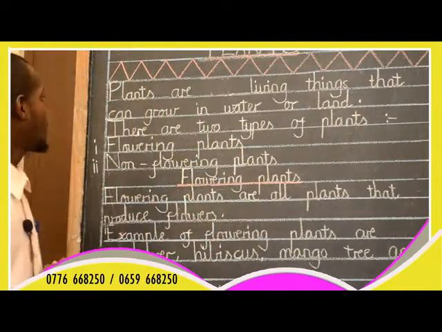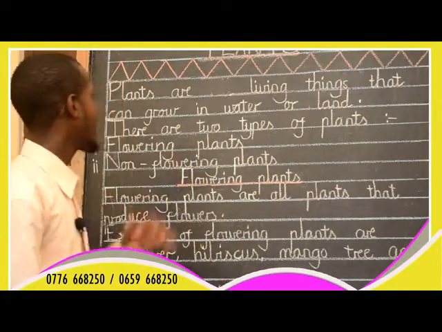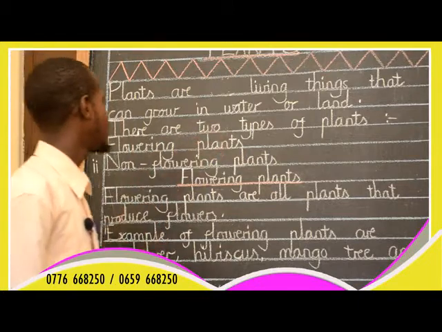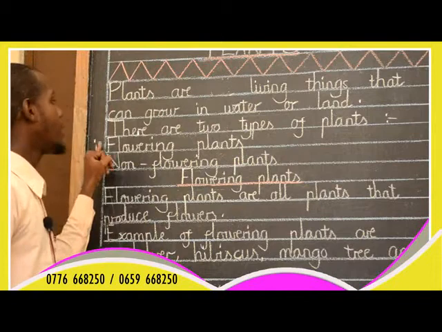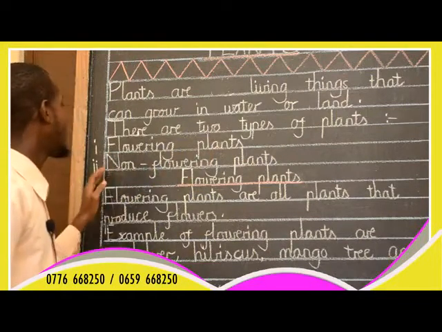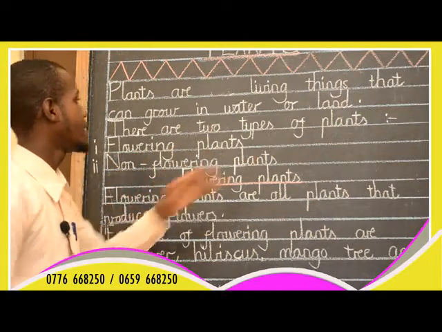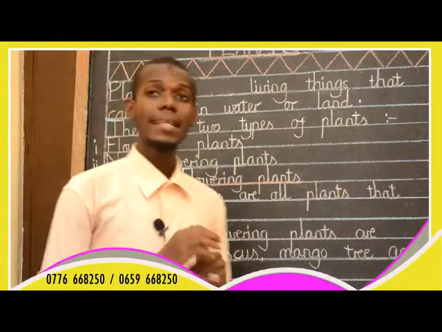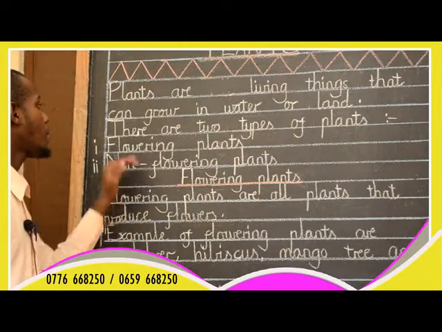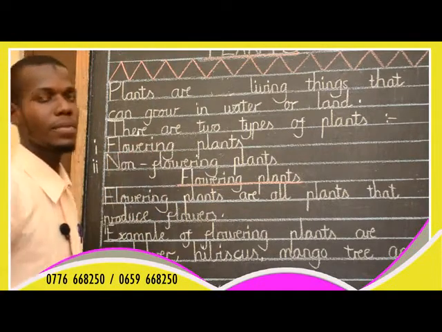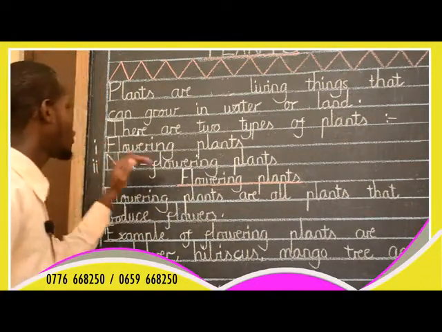Now we are going to see kinds or types of plants. There are two types of plants. The first is flowering plants, and the second is non-flowering plants. Kuna aina mbili za mimea. Aina ya kwanza ni mimea inayotoa maua na aina ya pili ni mimea isiyotoa.